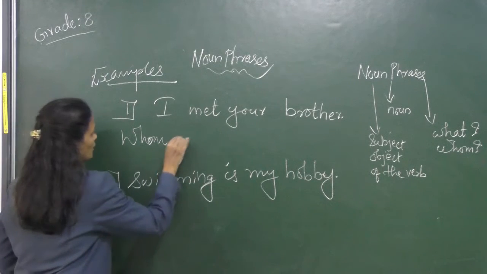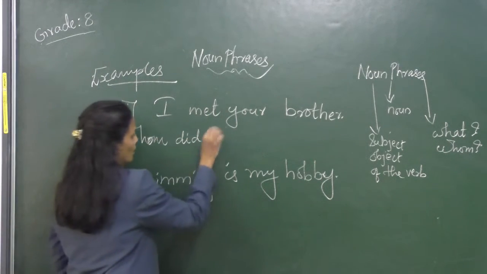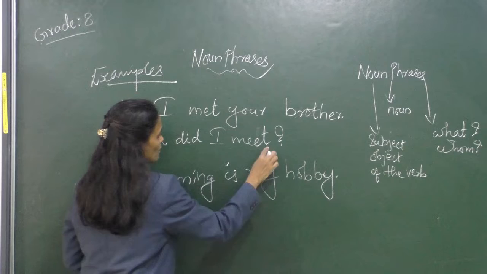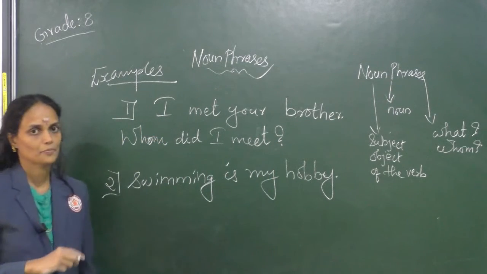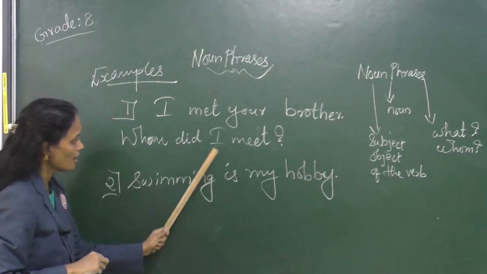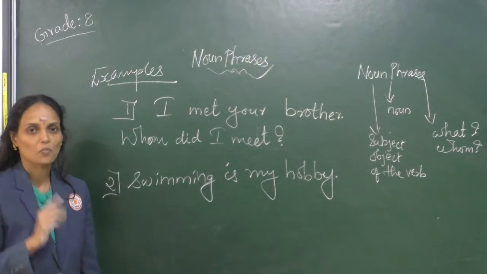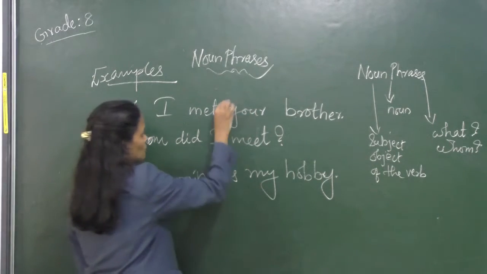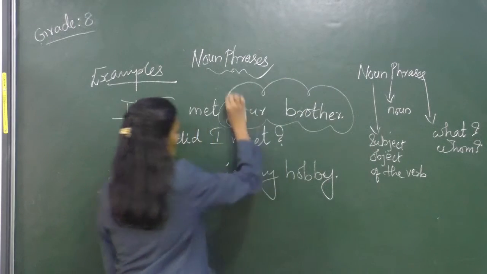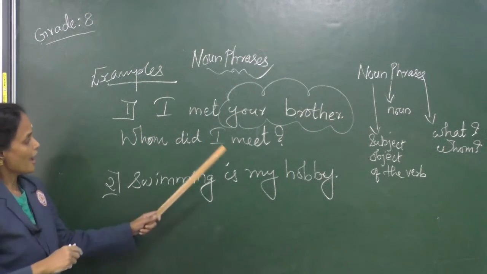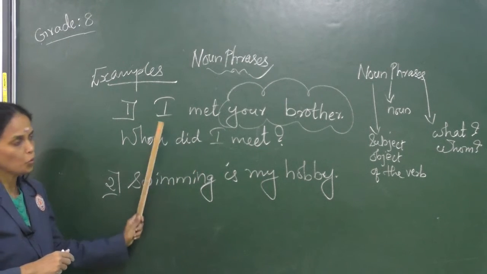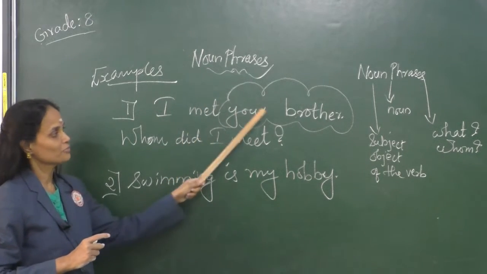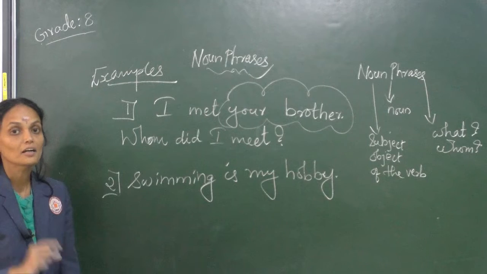Whom, past form, did I meet. After the main verb, I have put the question mark. Whom did I meet? This is the question. What is the answer? I met your brother. What is the answer here? Yes, your brother. We have got the noun phrase here. The answer to this question, whom did I meet, will be the noun phrase of this sentence. We have got the answer here, your brother.